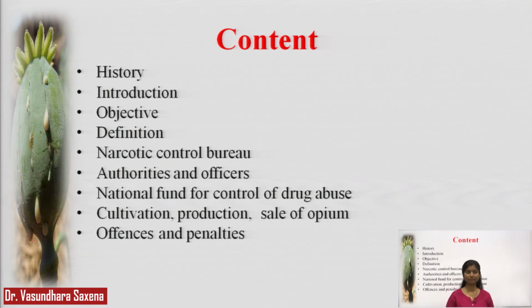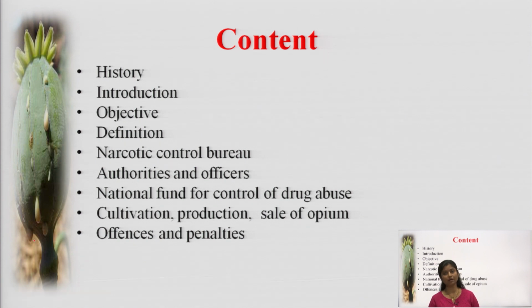In this act, that is the NDPS Act, or Narcotic and Psychotropic Substances Act, I would be covering history, introduction, objectives, definitions, the Narcotic Control Bureau, that is the department which controls this system, authorities and offences, the National Fund for Control of Drug Abuse, cultivation, production, sale of opium, offences and penalties. So in the coming 4 lectures, I would be covering this entire content.